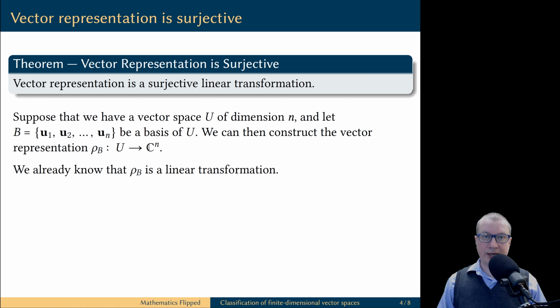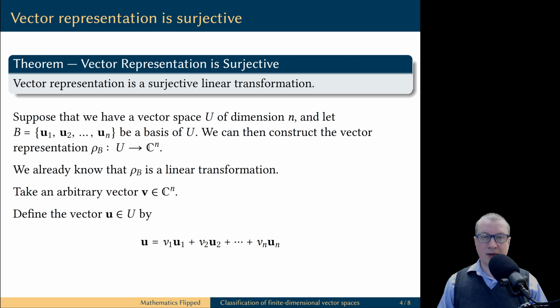Once again, to define a vector representation, we need to fix a basis B of a vector space U, and we already know vector representations are linear transformations, so the question here is why it is surjective. Let's take any vector v in the codomain Cn. Then we are going to construct a vector u in the domain as follows.